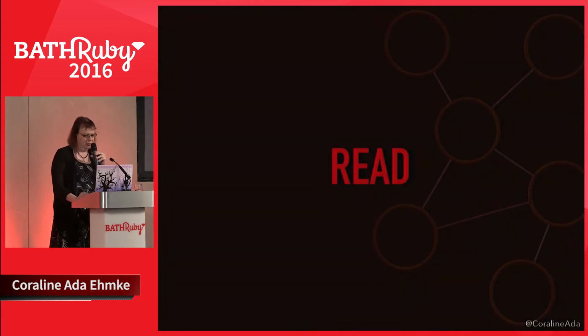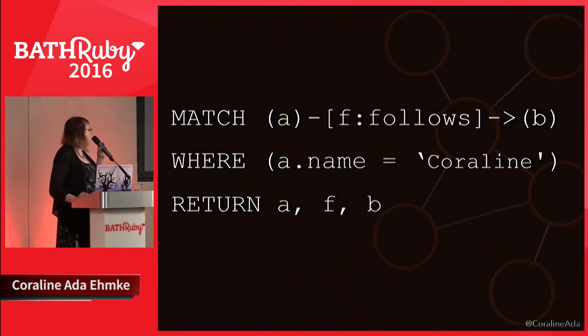So a read operation, we're going to match node A that follows node B, where node A's name is Coraline, and we'll return node A, the follow, and all instances of B.